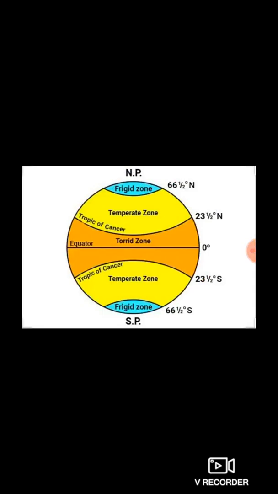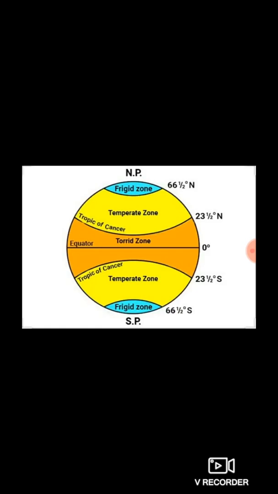See children, the torrid zone is from 0 degree, which you can see in the center, to 23 degree 30 minutes north and south. They have written half in the diagram, but in the textbook you can see it is 23 degree 30 minutes. How to read that? 23 degree 30 minutes north and south. Torrid zone, where sun rays are perpendicular, so there is more heat.